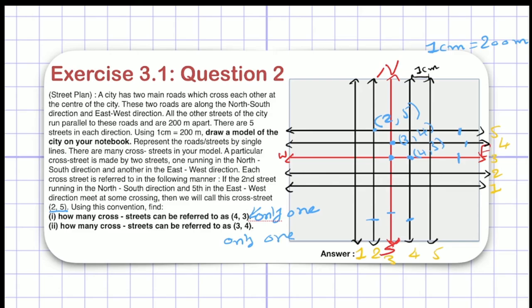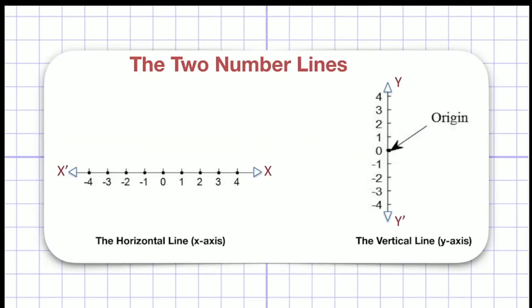So you can see here, (4, 3) is not equal to (3, 4). So in coordinate geometry, order matters, right? Order matters. We will remember this sentence: in coordinate geometry, order matters. Now, after learning this, let us go to the basic terminologies and basic concepts of coordinate geometry that we are going to use. Remember that in this chapter, in standard 9 coordinate geometry, we are going to learn only 2D concepts, only 2D surfaces, right?